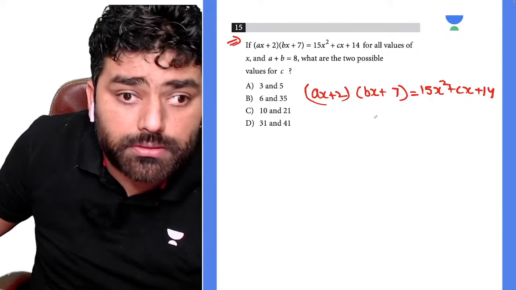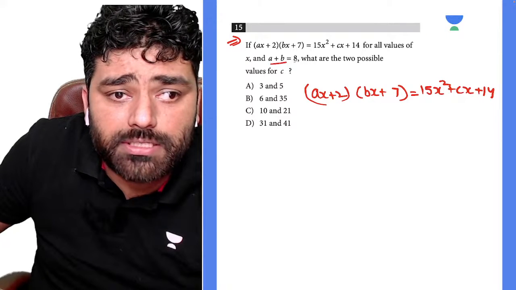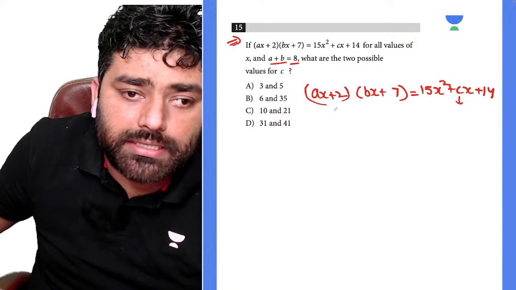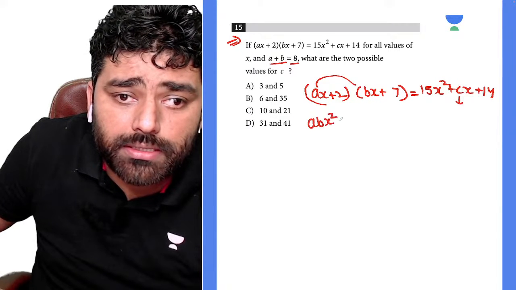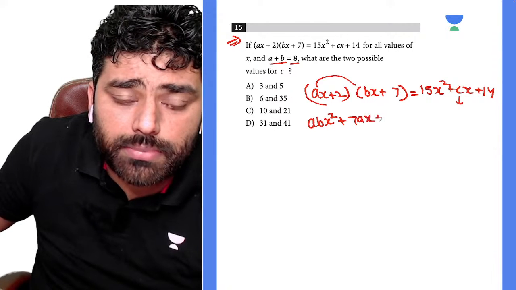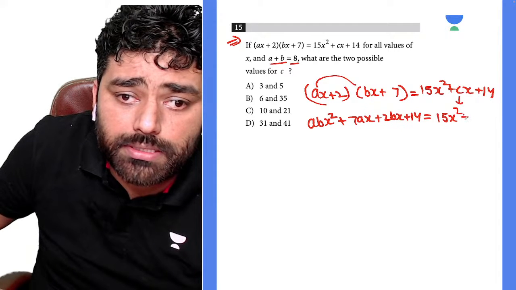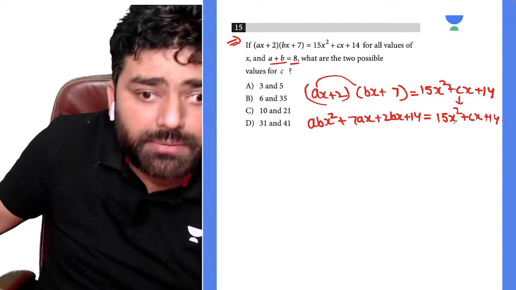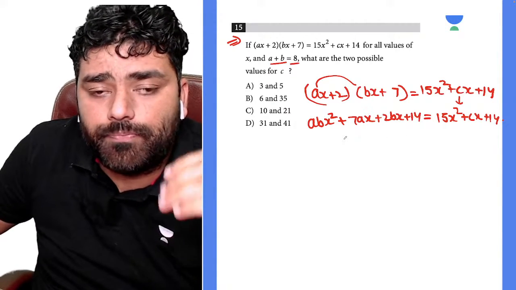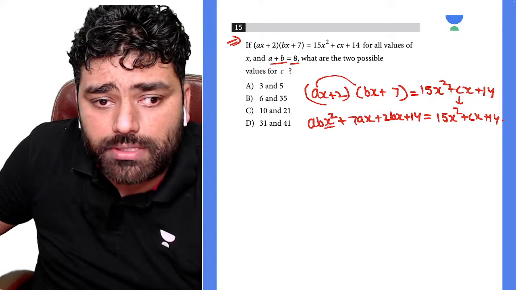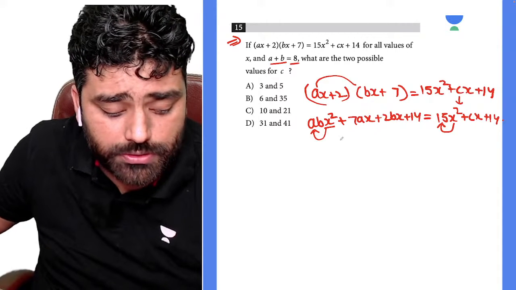So what do you need to find? First of all, we are given a plus b is equal to 8. Then you need to find the value of c. For that you just multiply here. So what you get, abx square plus 7ax plus 2bx plus 14 is equal to 15x square plus cx plus 14. This is a typical question of comparing both sides. Like x square, what is the coefficient there? ab. Here x square, what is the coefficient there? 15. So you just compare it.